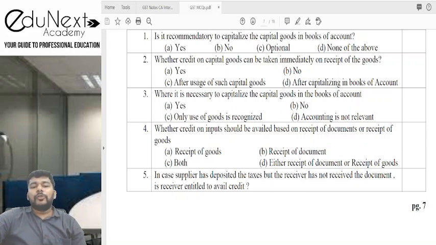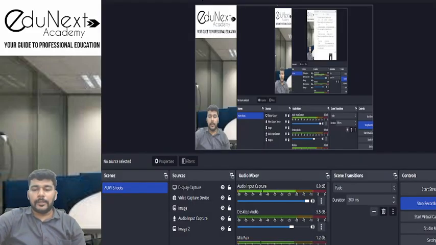Whether the credit on input should be availed based on the receipt of documents or receipt of goods. If you remember, in section 16 subsection 2, he should be in possession of the invoice and documents, or any other tax paying documents. It also said he should be in receipt of goods and services. So it is necessary to receive the goods, and it is necessary to get the documents also. So receipt of goods and receipt of documents, both is the correct answer. C, both will be the correct answer in such a case.